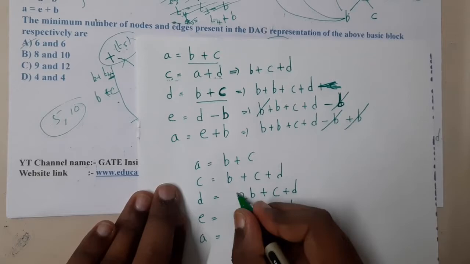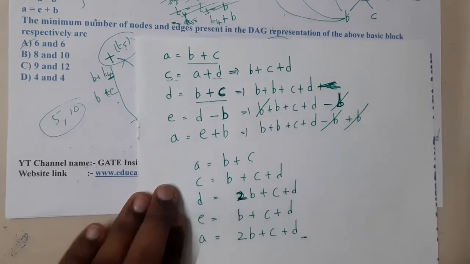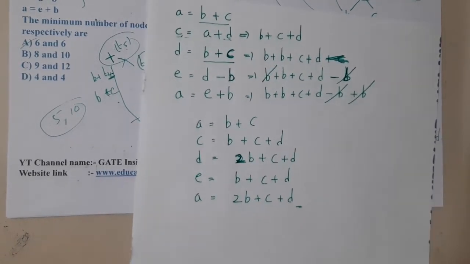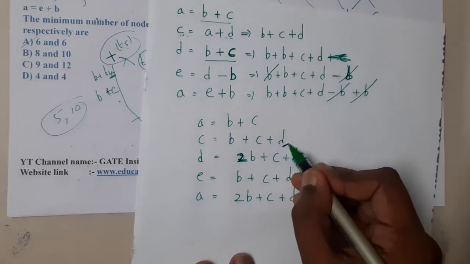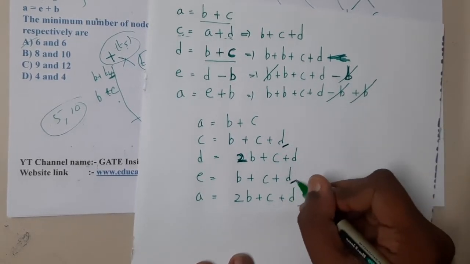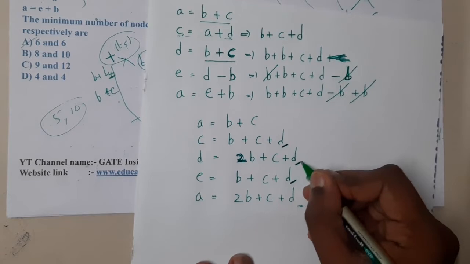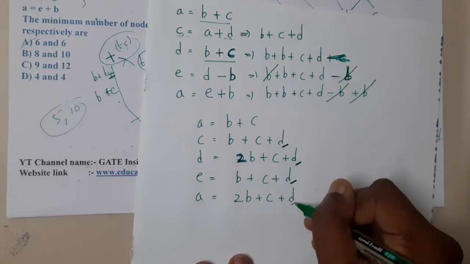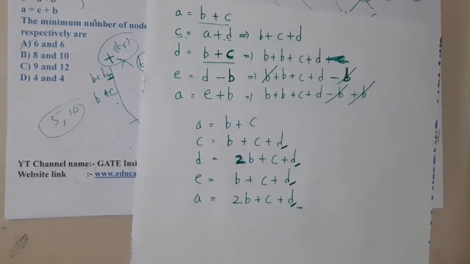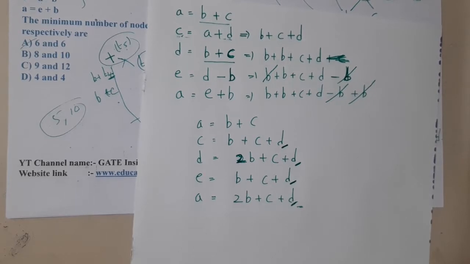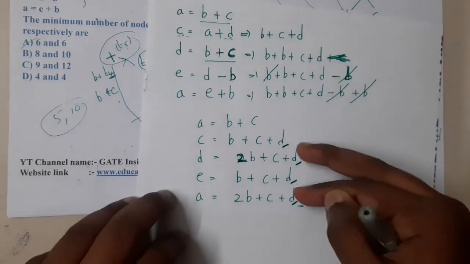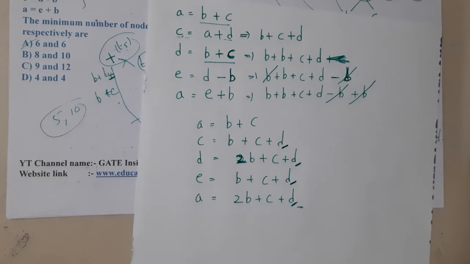After this whole analysis, did you observe anything here, guys? If you concentrate carefully, this is B plus C plus D. This is also B plus C plus D. This is 2B plus C plus D, and this is also 2B plus C plus D. Now you understood, right? What is the silly mistake we are making? Here two nodes are exactly the same, guys.